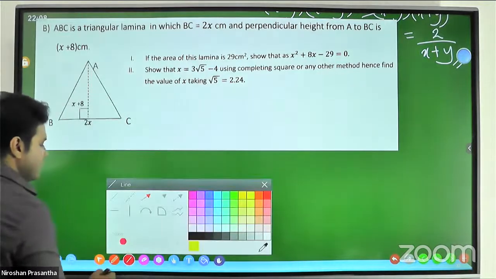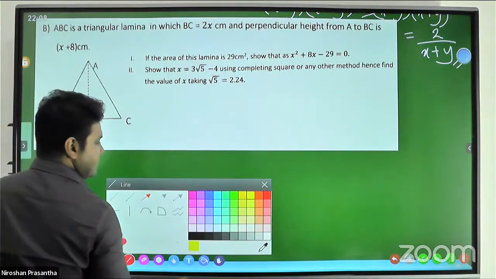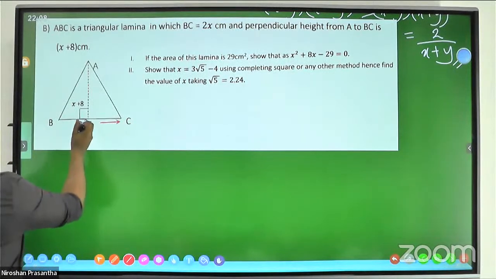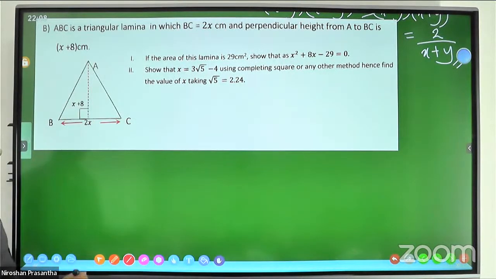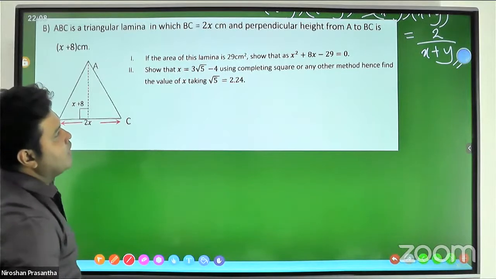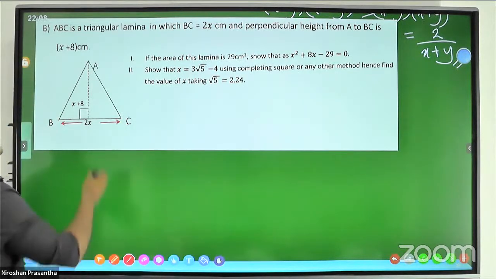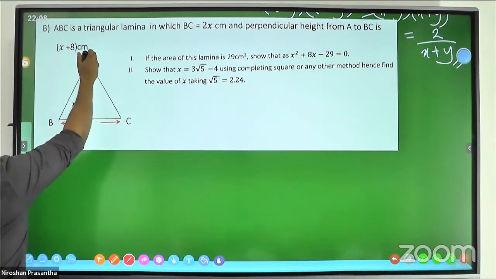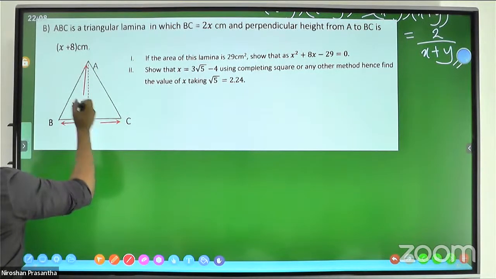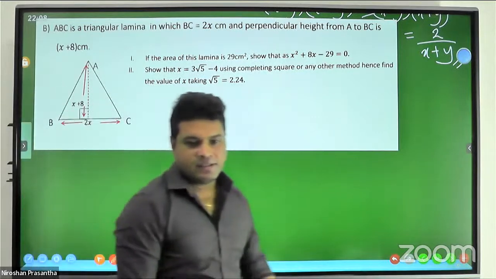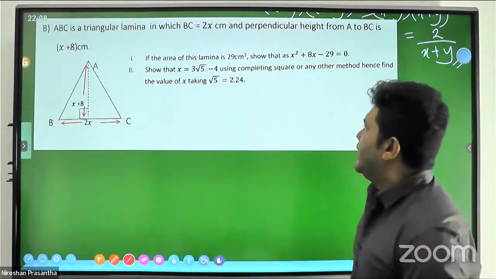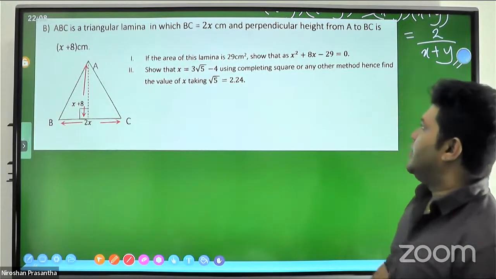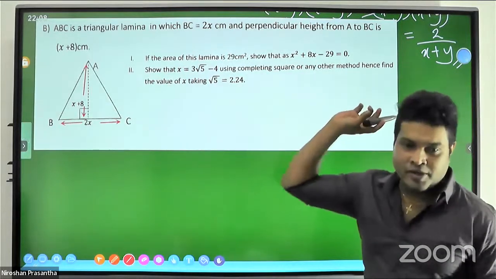We can mark BC as 2x centimeters, and the perpendicular height from A to BC is x plus 8 centimeters. You can see x plus 8. If the area of this lamina is 29 square centimeters, show that x squared plus 8x minus 29 equals 0.